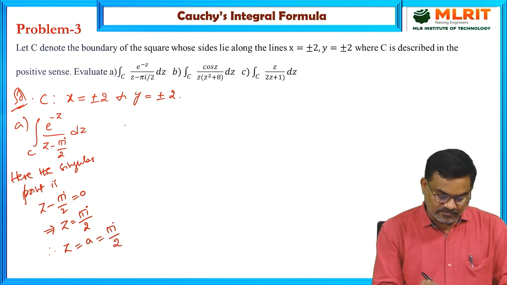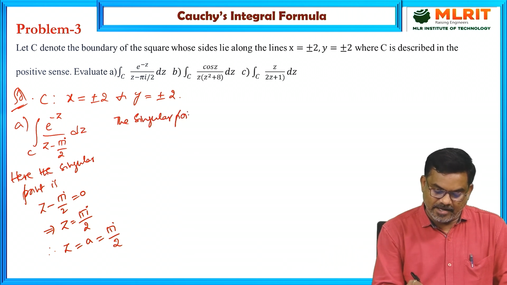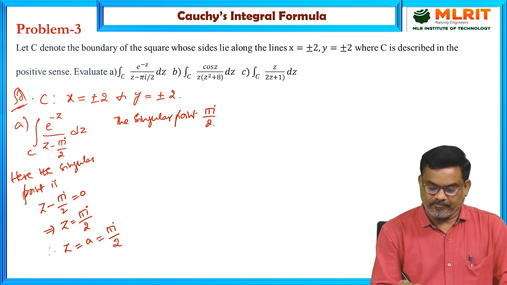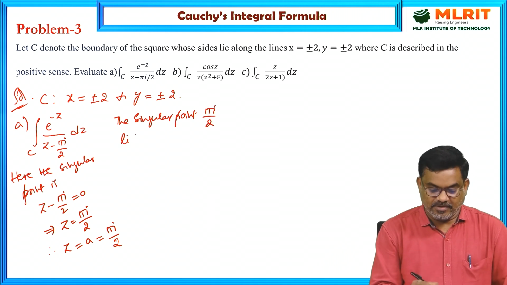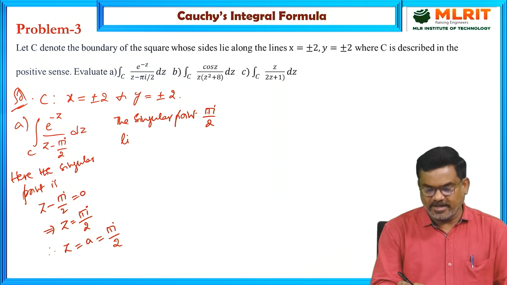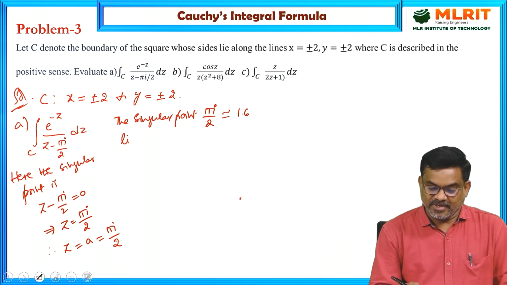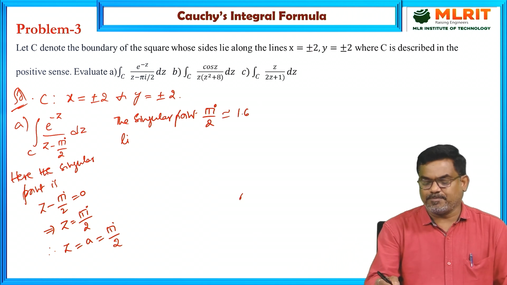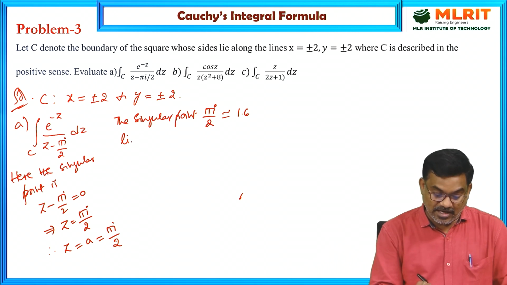Now the value of πi/2: taking 22/7, divided by 2, times i. If you calculate this, you will get approximately 1.6, and the square extends to plus or minus 2, so the point lies inside the square.